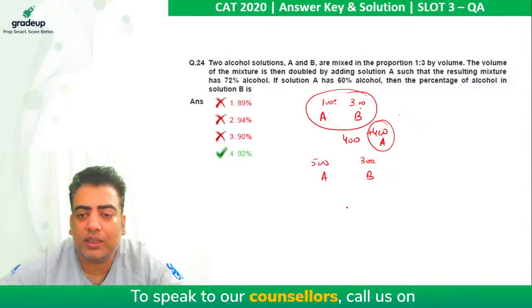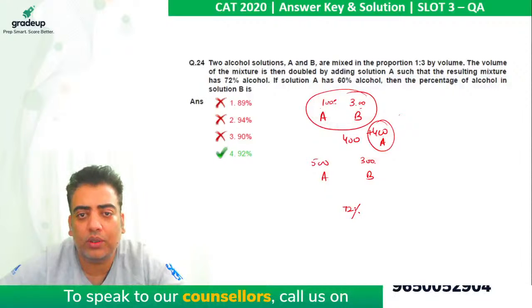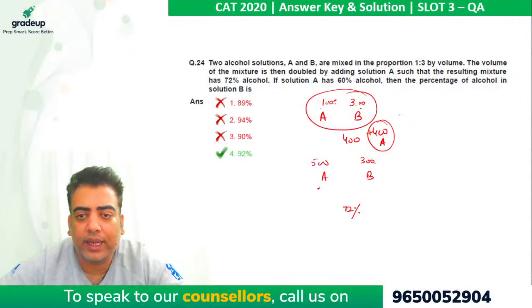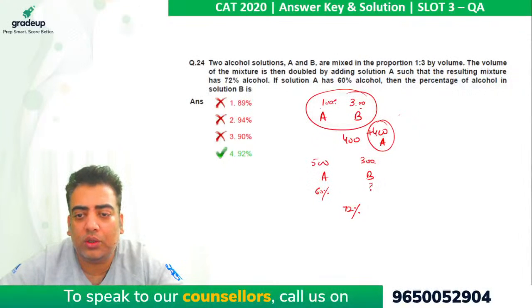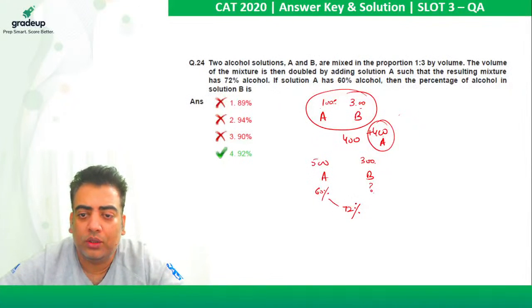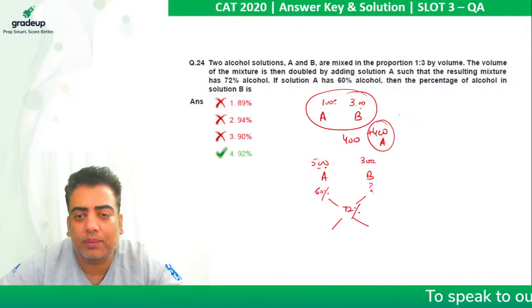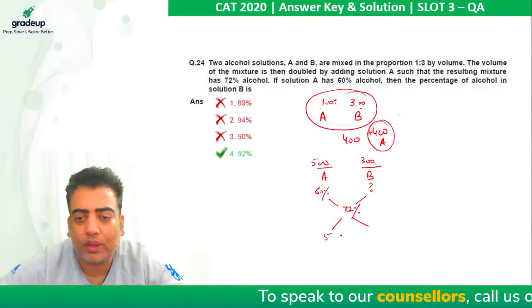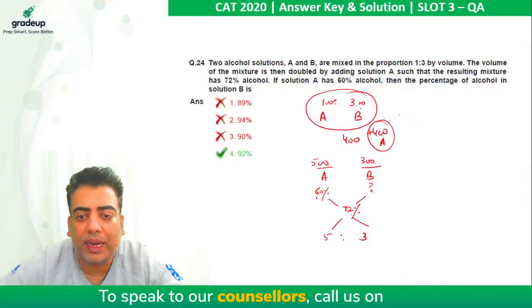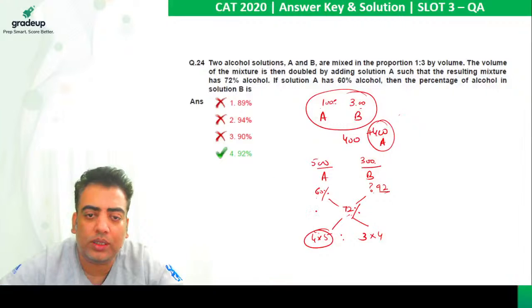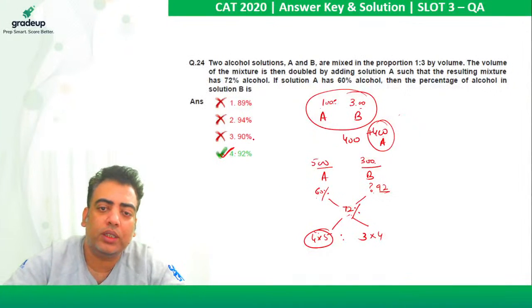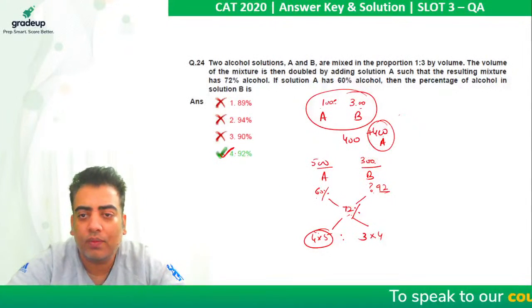such that the resulting mixture has 72% alcohol. If solution A has 60% alcohol, then the percentage of alcohol in solution B is to be found. So we know that these two solutions are mixed in the ratio 5:3. 72 minus 60 is 12. So if this is 12, this value must be 4 into 5, 20. So 92 minus 72 is 20. So the correct answer option comes out to be 92.